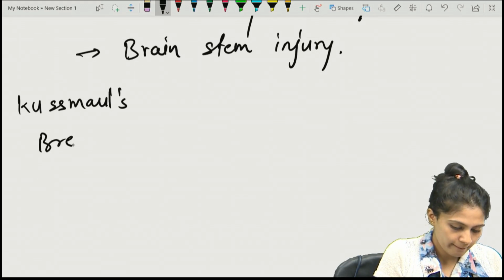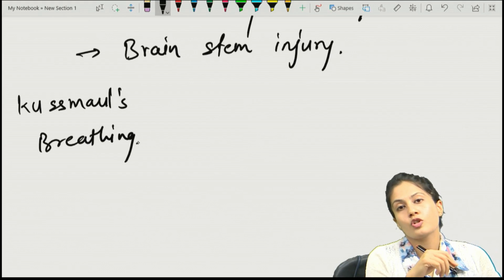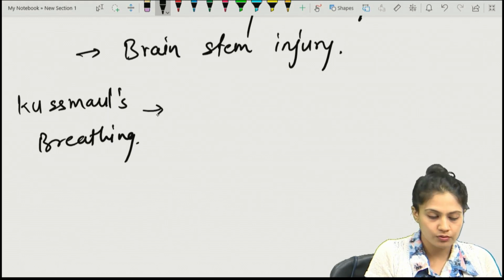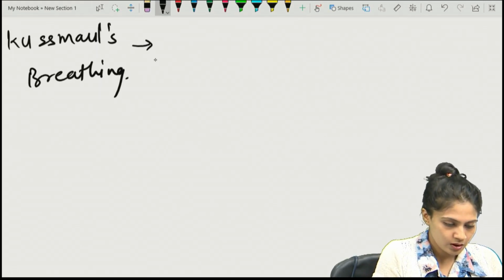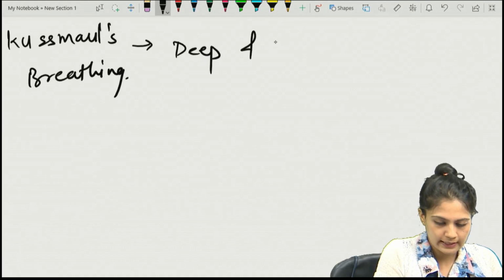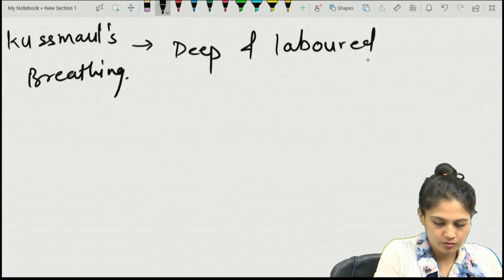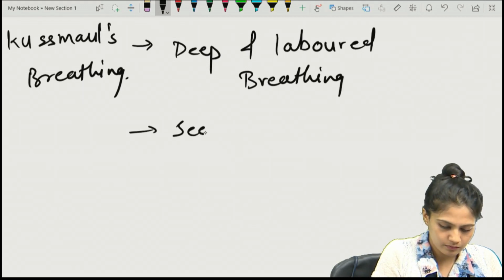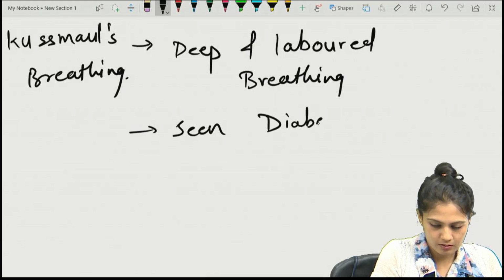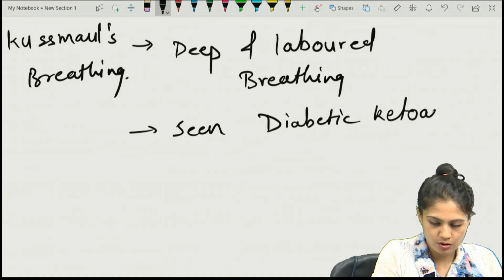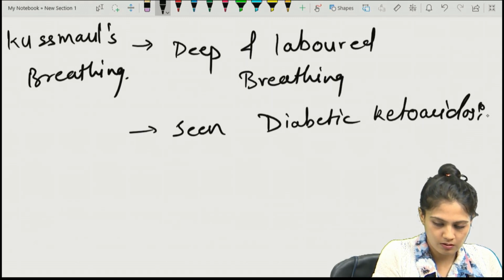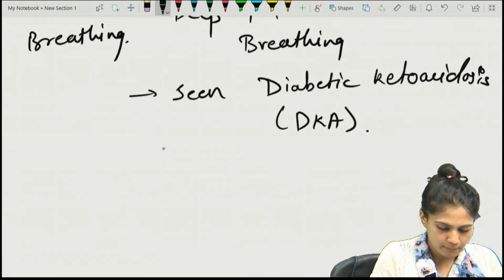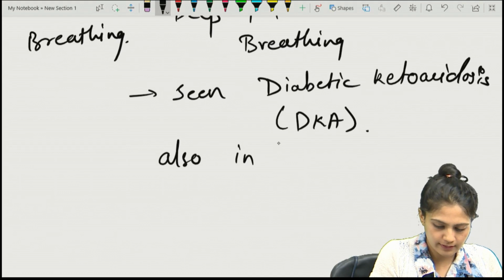Kussmaul breathing is deep and labored breathing which requires more than normal effort. It is mainly seen in diabetic ketoacidosis, in short DKA, but also in kidney failure.